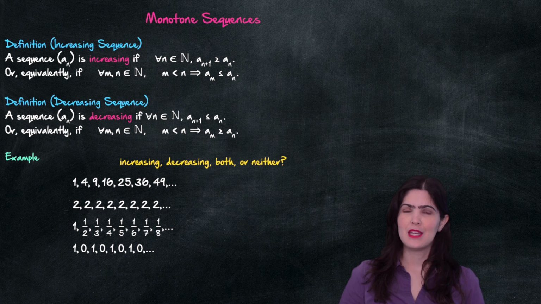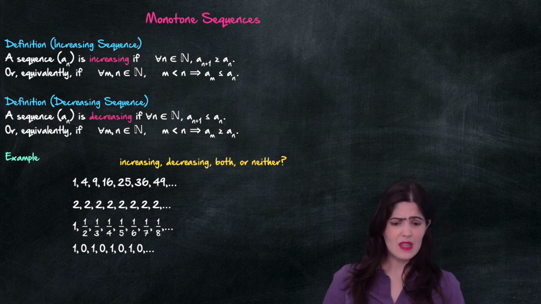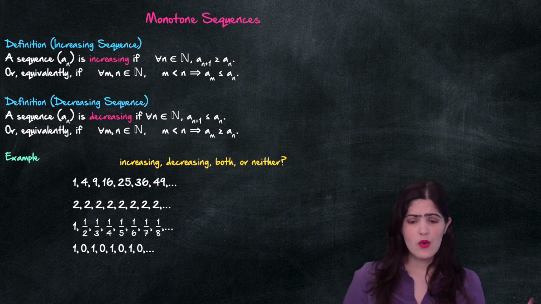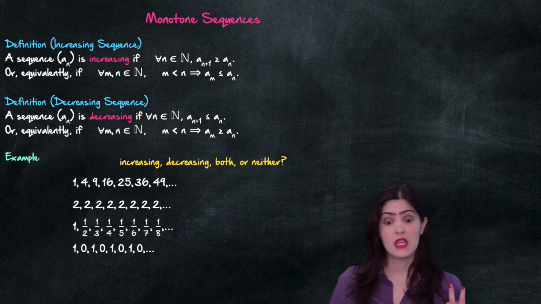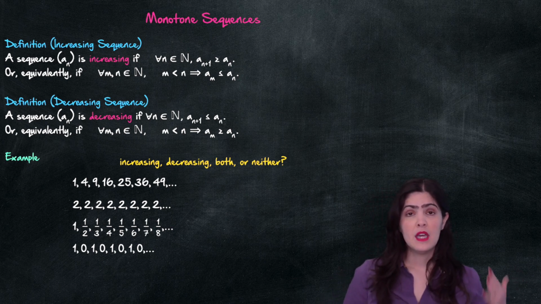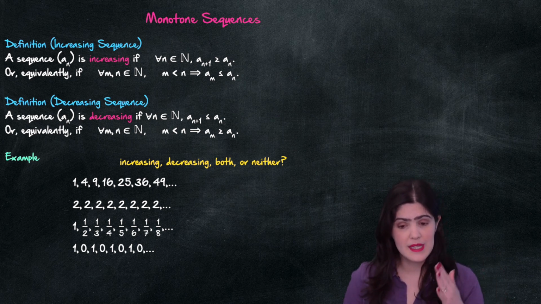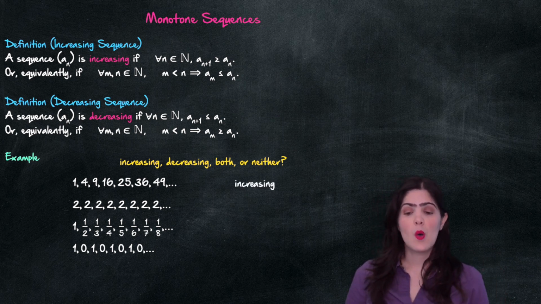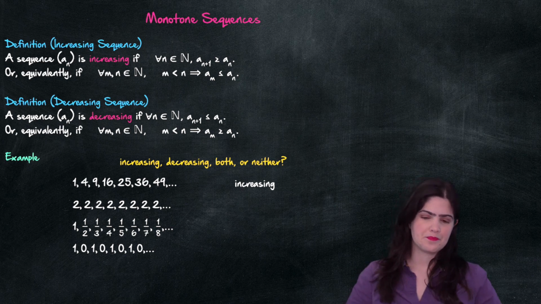Welcome back. Did you get them all? Okay, let's take a look at the first one. The first one we have 1, 4, 9, 16, 25. It seems that this tells us that the general term looks like n squared. And we know that the values keep going up, so this one is increasing.